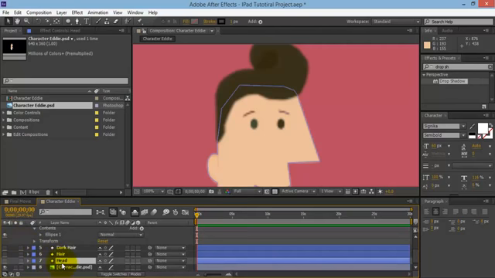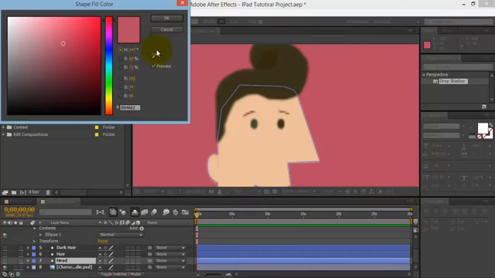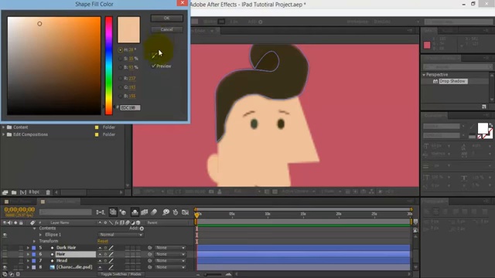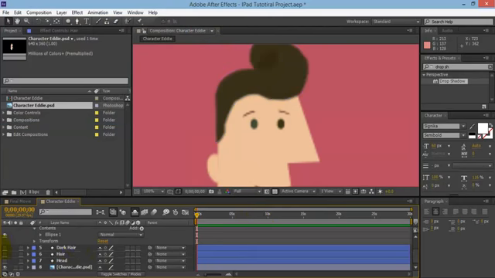So for the head, what we want to do is click on the head, make sure that the eye's off, and then click on fill, grab this little tool here, and then click on that color to create the nice head color, as you can see. And for the hair, we can click on fill again, make sure the eye is off, and click on that color so that we can match it up.